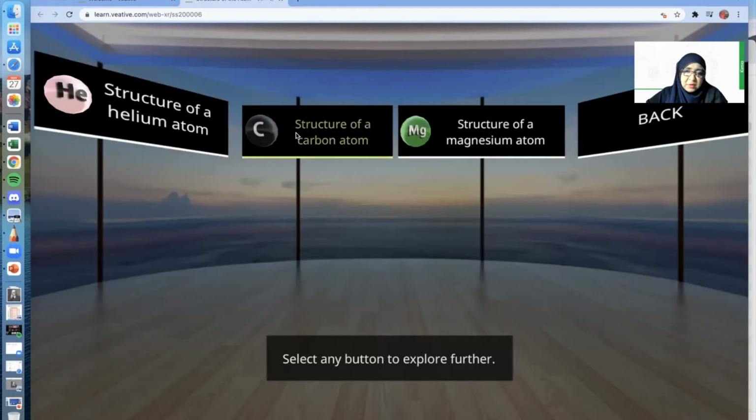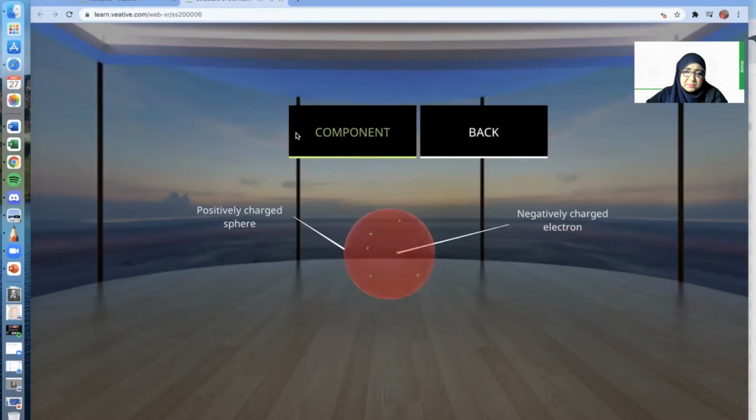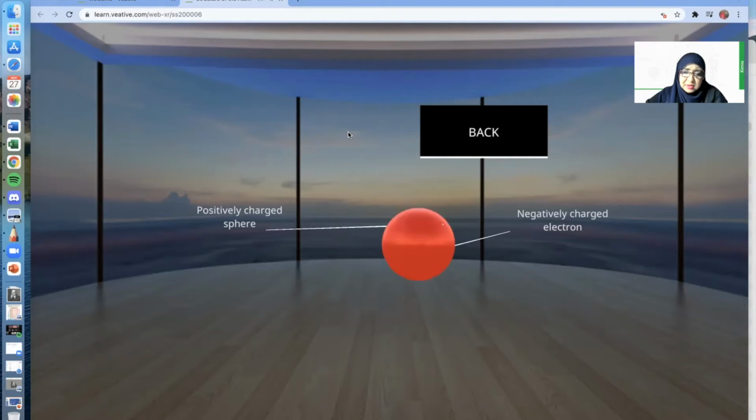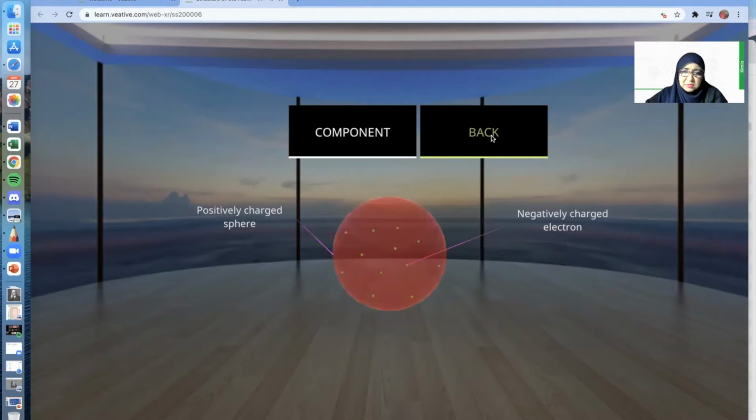Okay, structure of carbon atom. Pretty much the same as a positively charged sphere, and you have more electrons now. You can see that there are about 6 electrons, and we can look at the component inside. Okay, so we have like 3 here. Not much here. Let's look at the structure of magnesium atom.